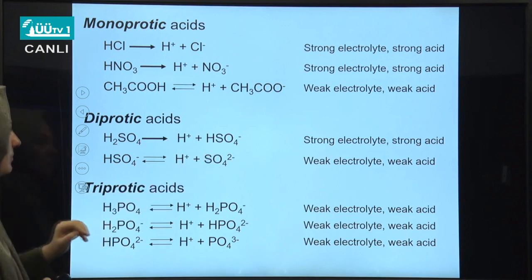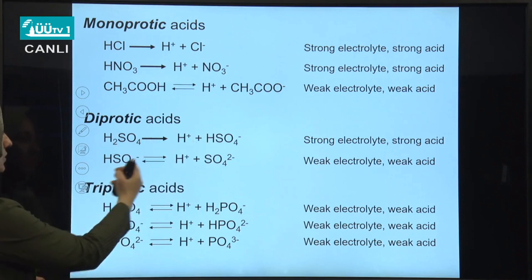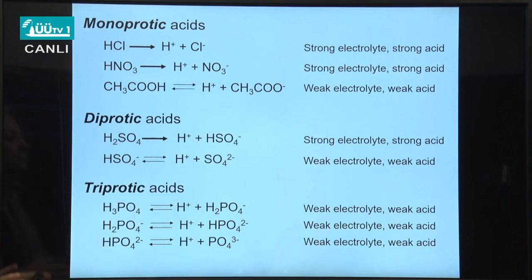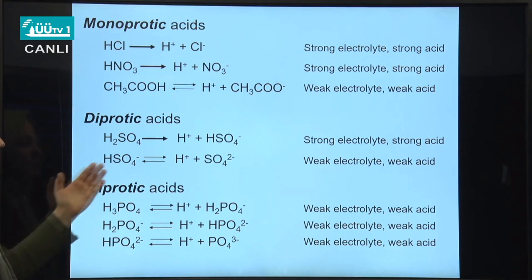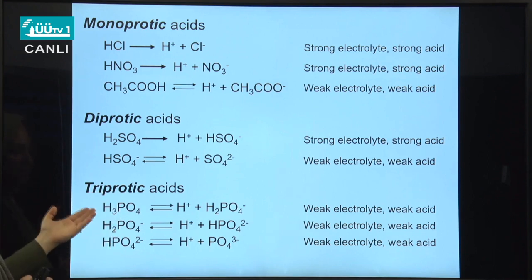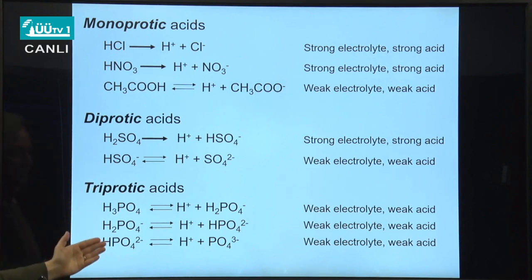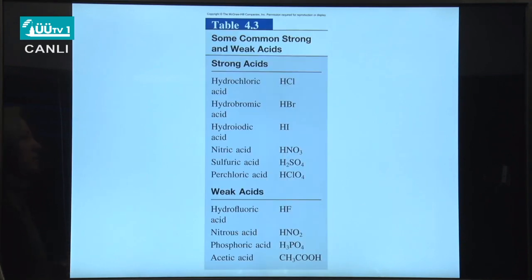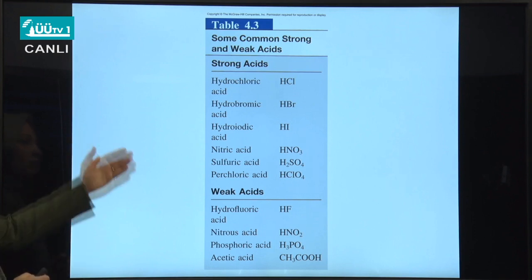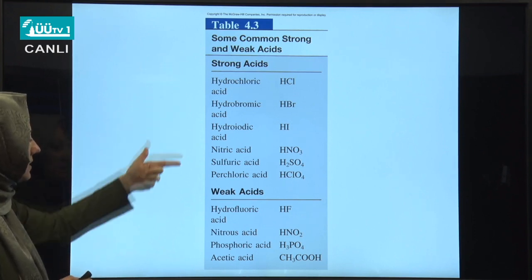Diprotic acids contain two ionizable protons, and initially the first proton is ionized. So this is a strong step, and that's why sulfuric acid is also a strong acid. However, ionization of the second proton involves a reversible reaction, which in this case corresponds to a weak electrolyte and weak acid property. Triprotic acid, the best example can be given as phosphoric acid in this case. It has three ionizable protons in its structure, and all three steps are reversible steps, and that's why phosphoric acid is a weak electrolyte as well as a weak acid.